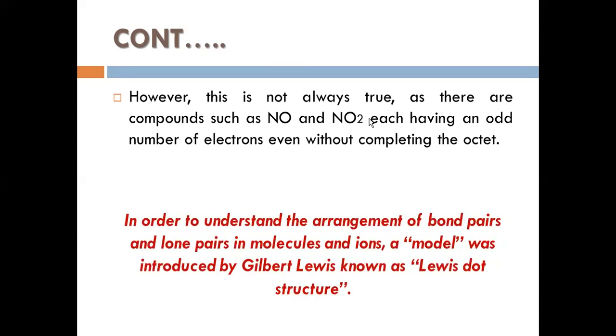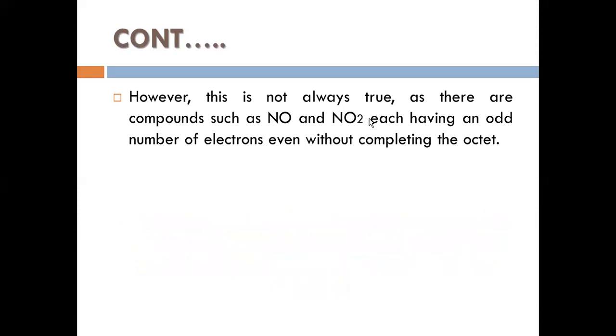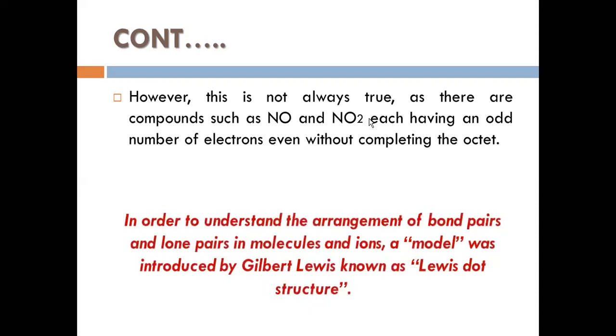In order to understand how I am drawing these bonds, you have to know the model. In order to understand the arrangement of the bond pairs and the lone pairs in molecules and ions, a model was introduced by Gilbert Lewis, known as the Lewis dot structure. This is what we are going to speak about later. How could I draw this complete structure without the knowledge? You couldn't.